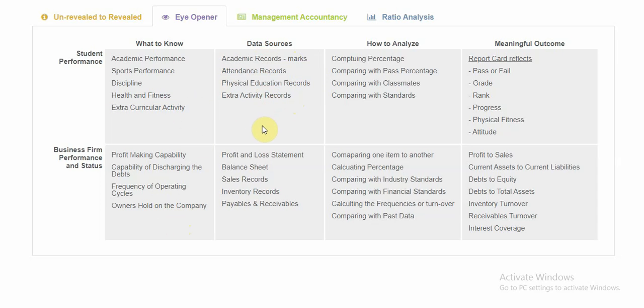In the same way, if you look at a business firm, we have the profit and loss statement and the balance sheet, that is the financial statements. These two will give out a lot of data. These are the most critical sources of data for any business firm. And then we have sales records, inventory records, payables and receivables records. See friends, these three are primary books, so you will already know about these by now. But I want to talk about the profit and loss statement and balance sheet.